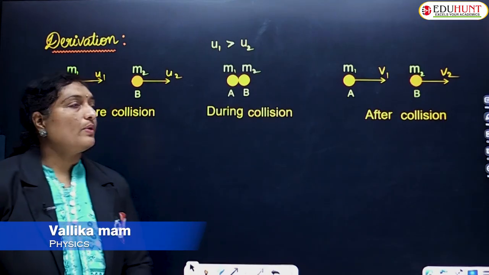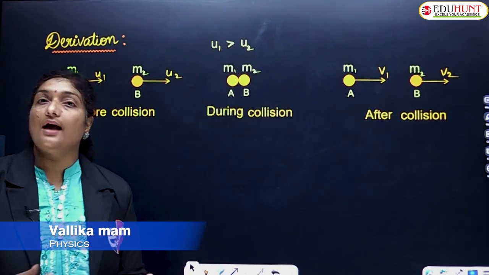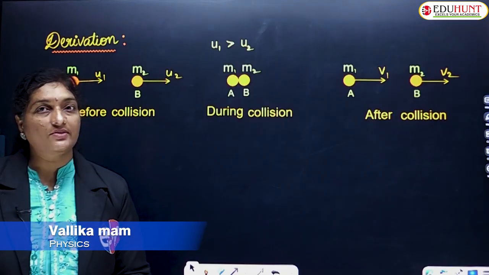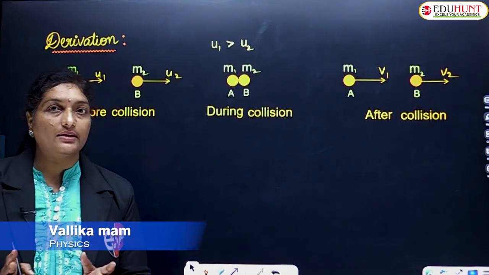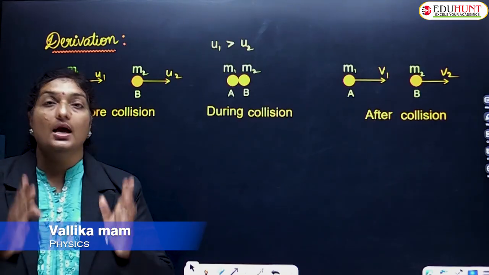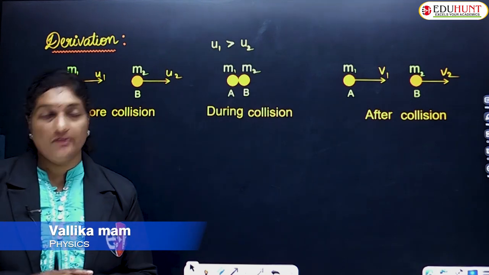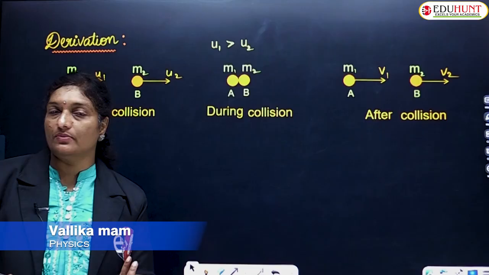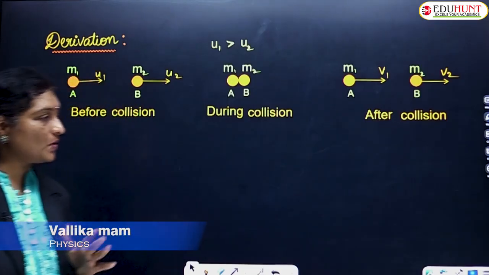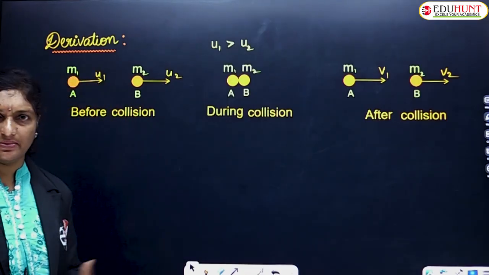So children, just now we have discussed the law of conservation of momentum. What is the law of conservation of momentum? The total momentum of a system remains constant as long as no external force acts on it. If the external force is 0, the momentum of the system remains constant. And we have considered an example for that also.